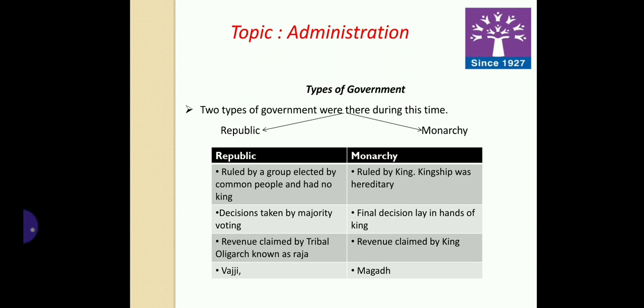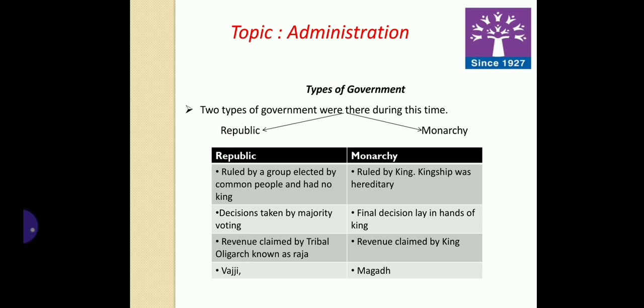As we discussed earlier, there were two types of government prevailing in these Mahajanapadas. One was republic and the other was monarchy. Now let's see what was the difference between the republic and the monarchies. The republic was ruled by a group elected by common people and had no king. Basically, there was a voting system there, and those ganas or the elected people were known as rajas.